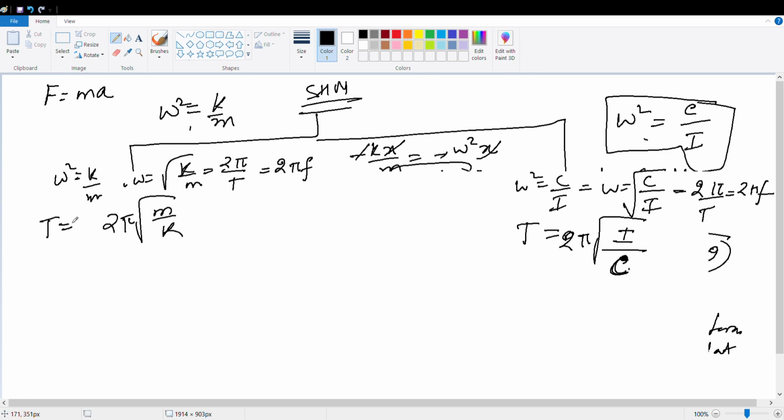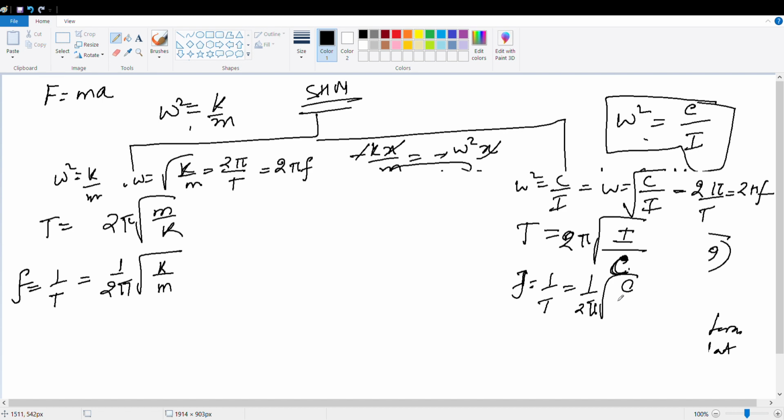And your normal frequency will be 1 by T, which is equal to 1 by 2 pi root of k by m, and here f equal to 1 by T, which is equal to 1 by 2 pi root of c by I. This is valid for all linear simple harmonic motion, and this is valid for all angular SHM.